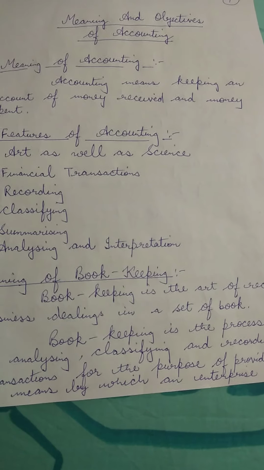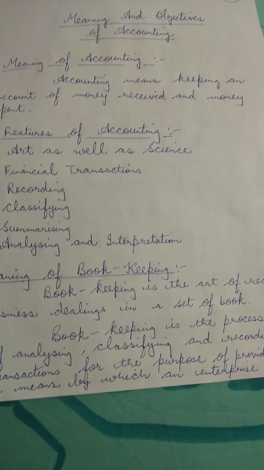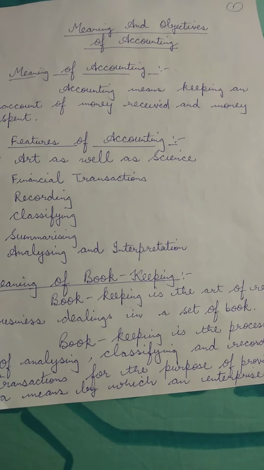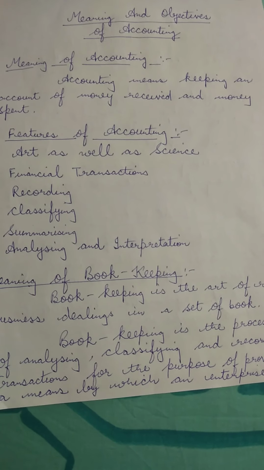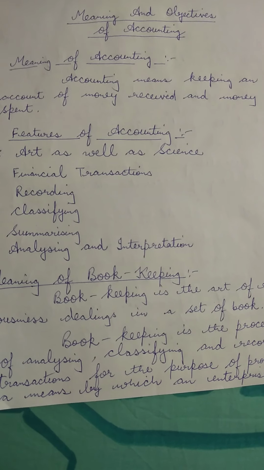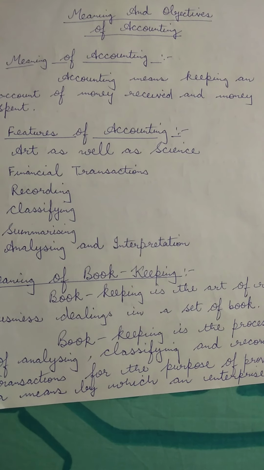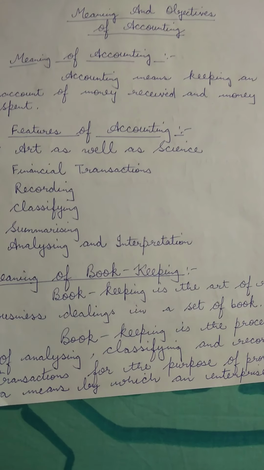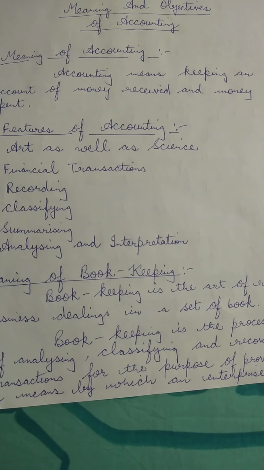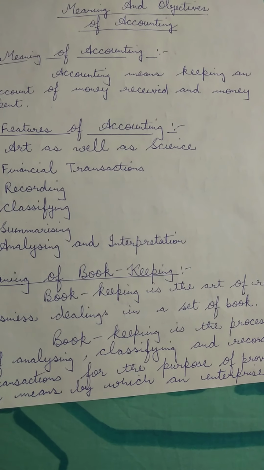Children, earlier this recording of financial transactions was done in bookkeeping, which was not enough to achieve the commercial objectives. So, there came a need for accounting. Children, it is necessary that the recorded transactions are collected, classified, and summarized.